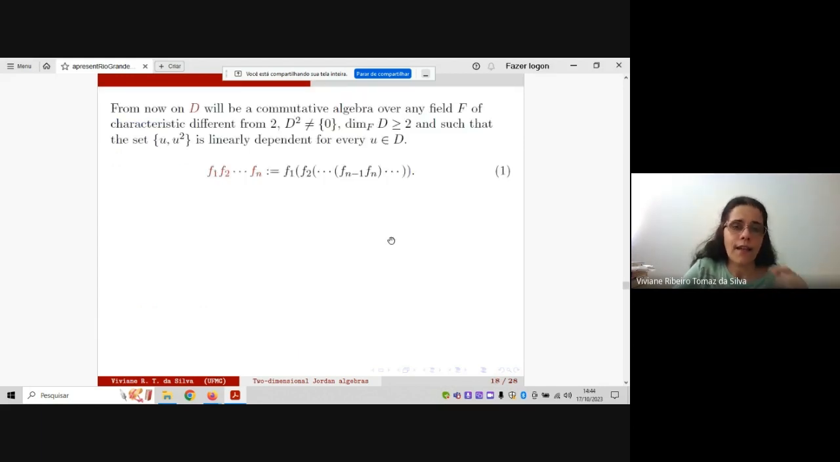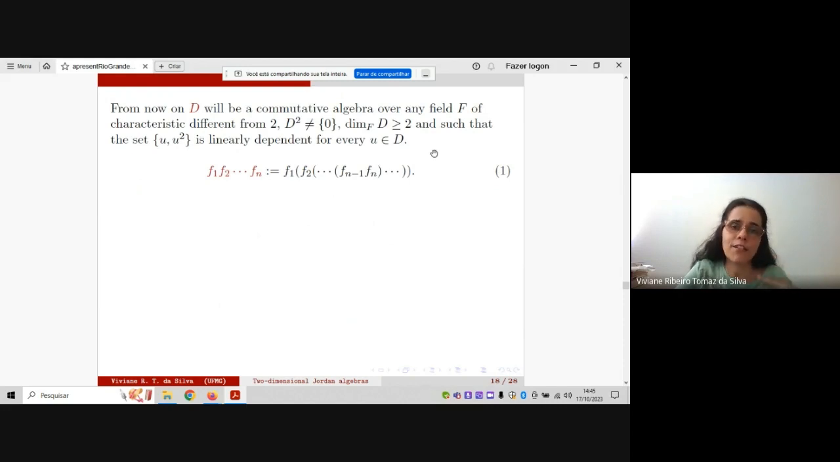Now, the last case is the algebra D2, for two-dimensional algebras. But as I have done in the beginning, I will do the same now. I will take care about the algebra D in general, not about D2. Then remember, D is a commutative algebra over any field of characteristic different from 2. D squared is not 0. And the dimension of D is at least 2, but it is not necessary that the dimension is 2.